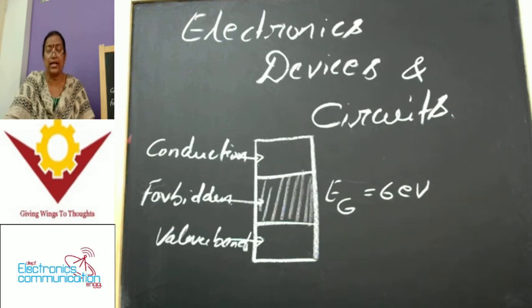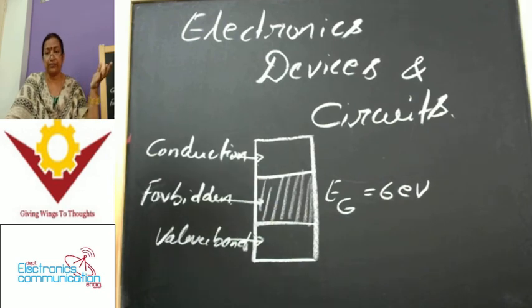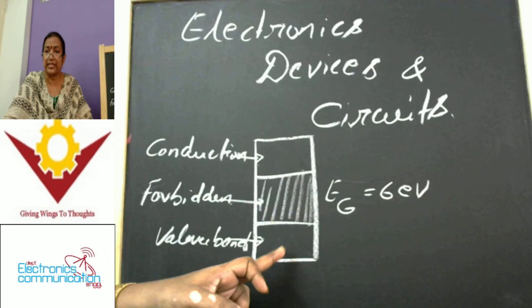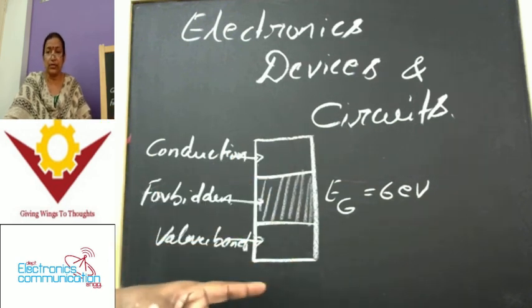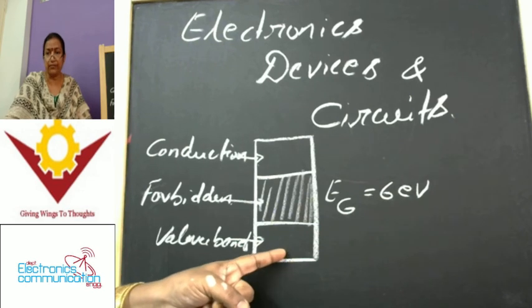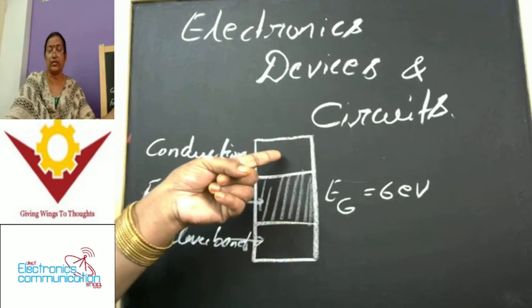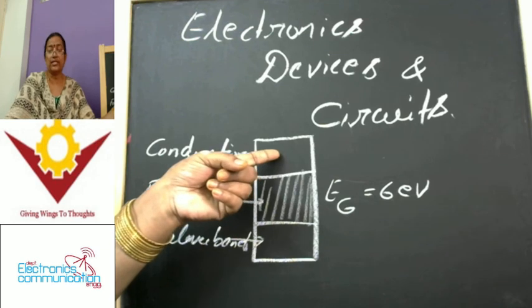The conduction band and valence band are separated by a large spacing in between. That particular band we call the forbidden band. The energy of this forbidden band is 6 electron volts. Because of this, a large forbidden band separates the filled valence region and the vacant conduction region. In general, the valence band is filled with electrons and the conduction band is free from electrons. That is the reason we call the valence band a filled region with electrons, and the conduction band is actually vacant of charged particles.